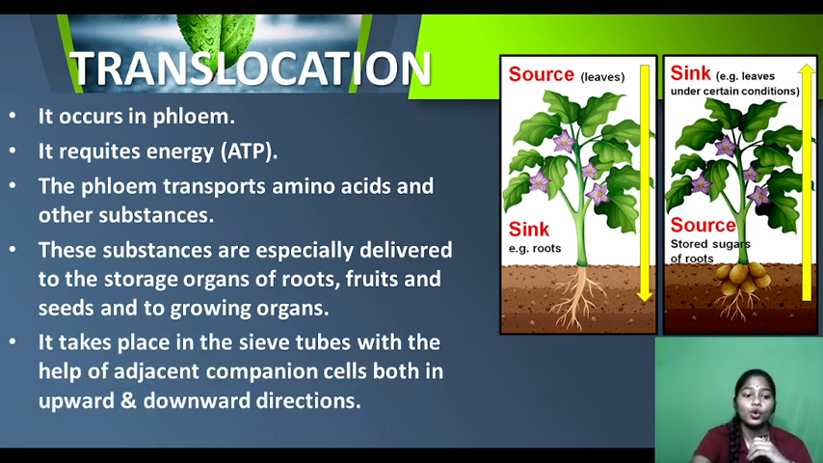So it takes place in the sieve tubes. Phloem has different types of cells. Phloem has sieve tubes, which work with the help of the adjacent companion cell. Another type of cell joined with the phloem sieve tubes is called the companion cell. They help in the upward and downward movement. You can see in the picture, from the leaf downward to the roots, and from the roots moving to the leaves or flowers.